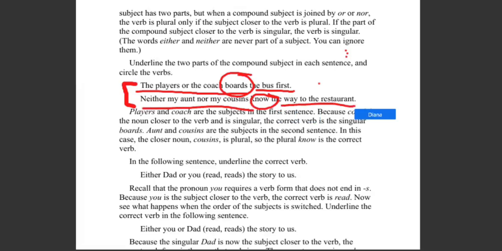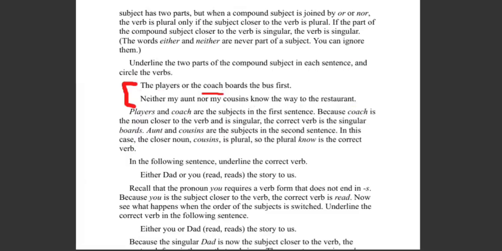Yes, correct. "The players or the coach" is a compound subject, right? By the way, the coach is singular or plural? Singular. So a singular subject needs a singular verb, we put s.